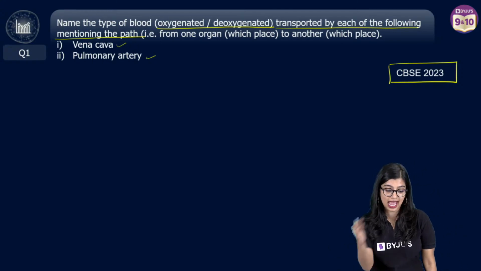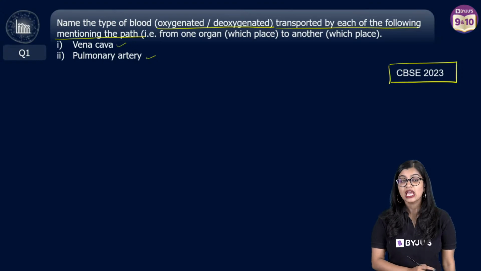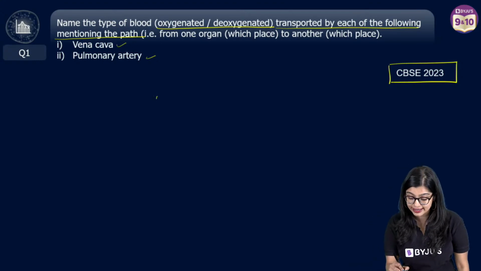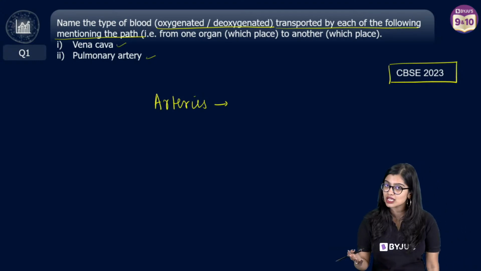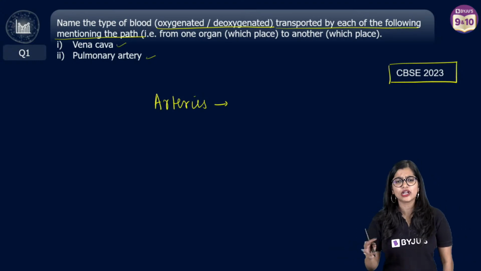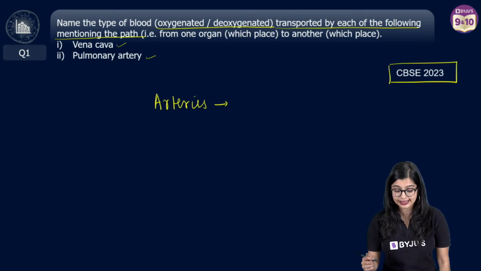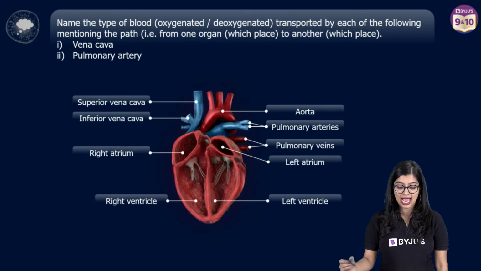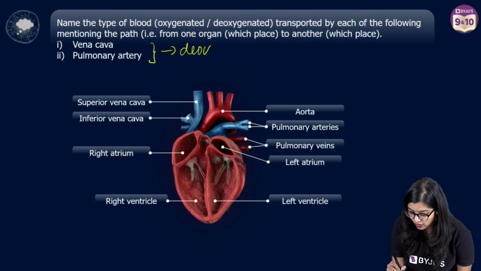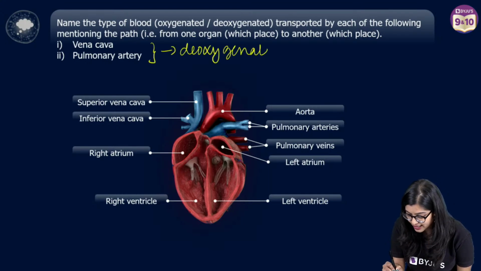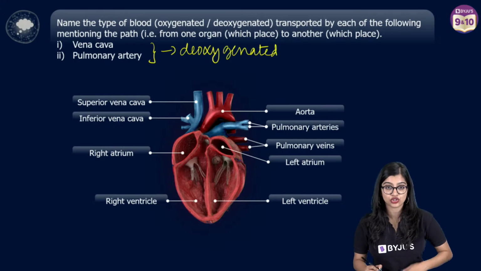Normally, what are arteries? We know that arteries are blood vessels that primarily transport oxygenated blood to different parts of the body. But in this case, we see that the vena cava and the pulmonary artery both transport deoxygenated blood.